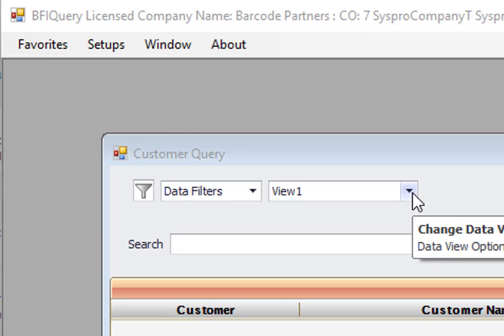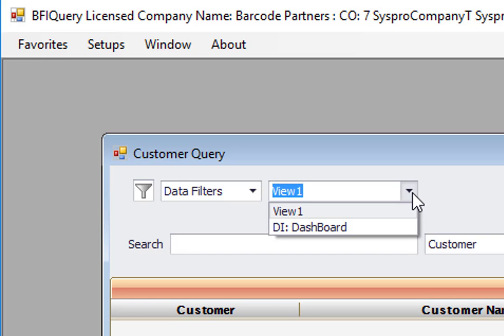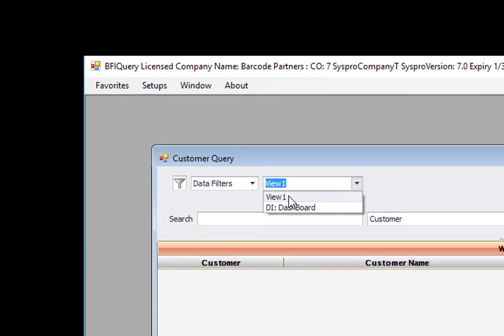Views are used to present the query results in different ways. Most query areas have multiple view choices available.